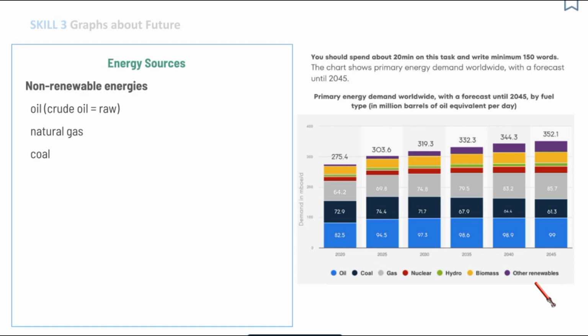And first of all, let's talk about energy sources. So we have non-renewable energies. Non-renewable is self-explanatory. It means that once they're finished, they're gone. They cannot be renewed. And here we have oil. You can also see the term crude oil, which is raw oil. Next one is natural gas. And also coal is one of non-renewable energies. All of them are here in the graph.